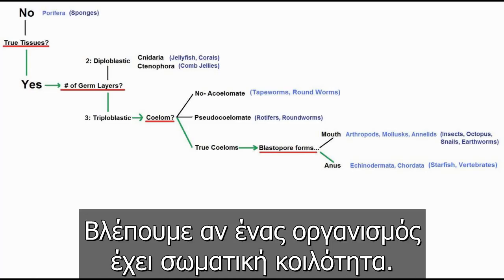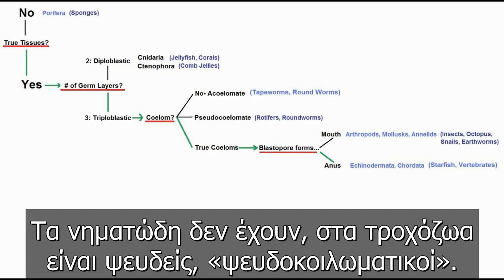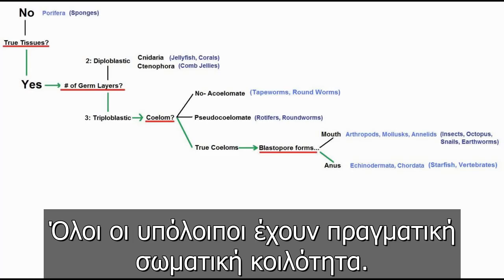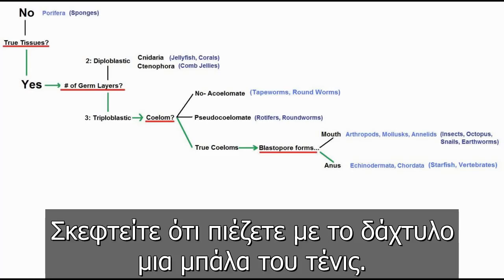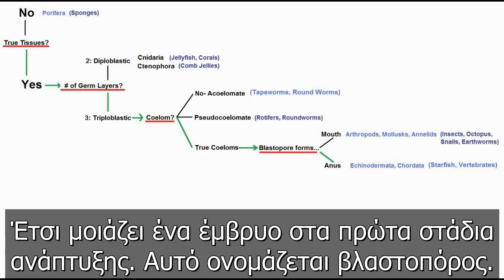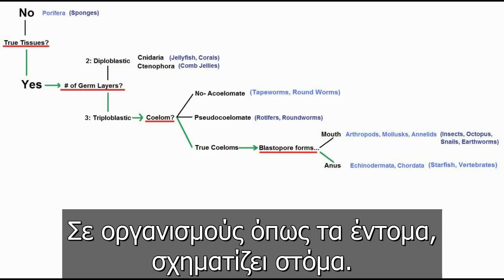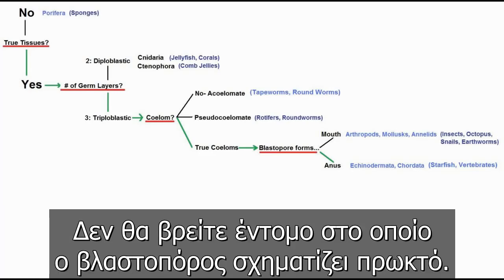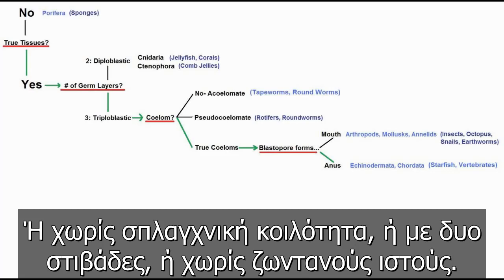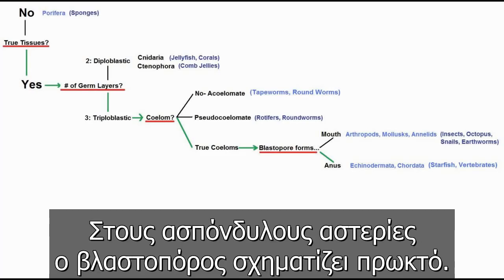Next, we can look at whether or not an organism has a body cavity. Tapeworms lack 1, rotifers have a false one, pseudocoelom is the term, and all other organisms do have a true body cavity. Next, imagine sticking your thumb into a tennis ball. That's the shape of an early developing embryo, and the thumb indentation is called a blastopore. In organisms like insects, it forms the mouth. You will never ever find an insect where the blastopore forms the anus, or one without a coelom, or one with 2 germ layers, or one without true tissues. For starfish and vertebrates, the blastopore forms the anus.